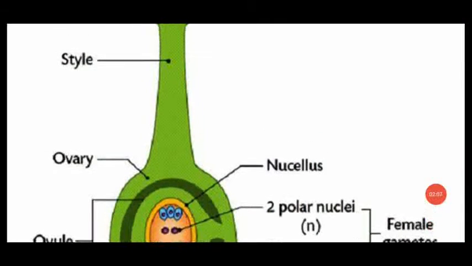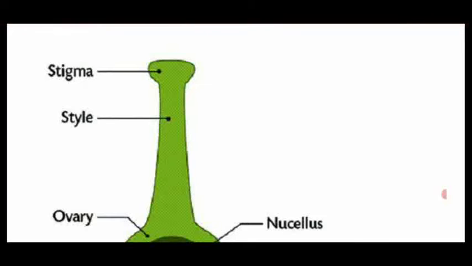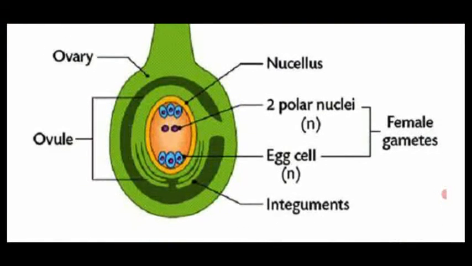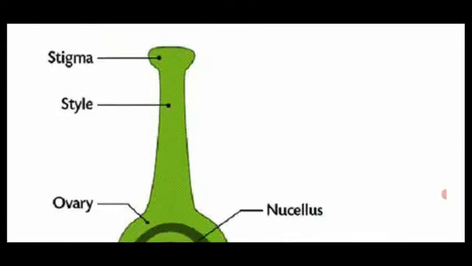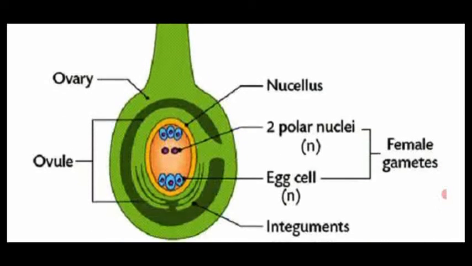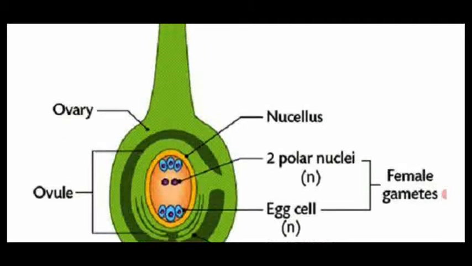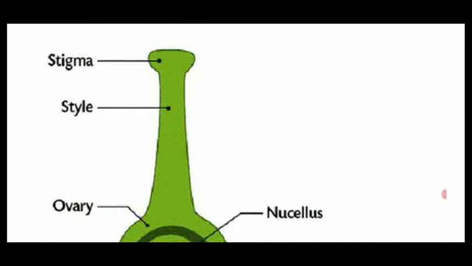Dear students, see the diagram which shows how the fertilization process takes place. See, this is the structure of the gynoecium, that is the female reproductive organ. The basal portion is called the ovary. A small slender stalk-like portion is called the style.